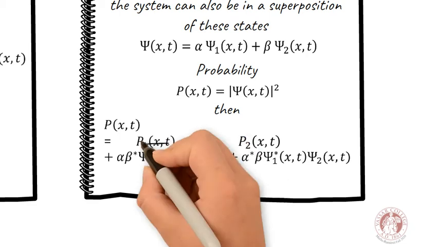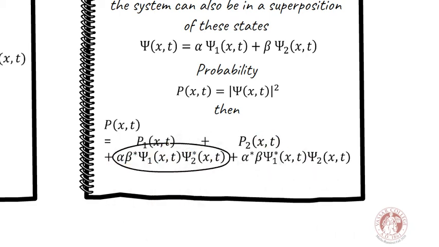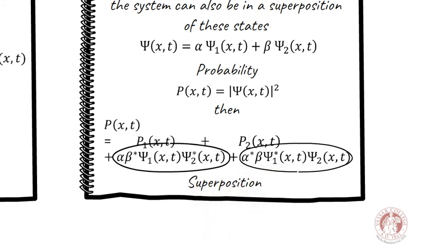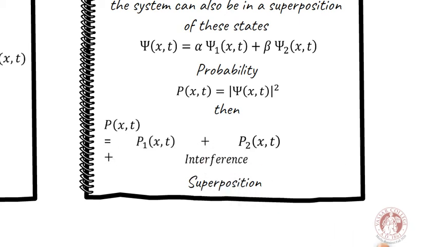On the other hand, we see that the two remaining terms are a mixture of states, that are usually called the interference terms, because they state the ability of the system of being in both states. Actually, this last statement is one of the crucial discoveries of quantum mechanics, as it allows the existence of a quantum system in two or more states simultaneously.